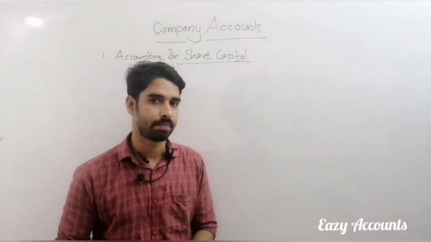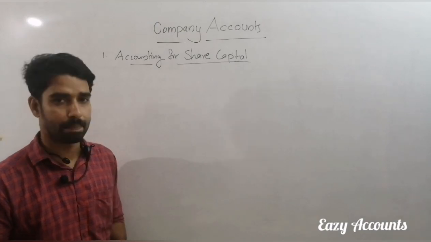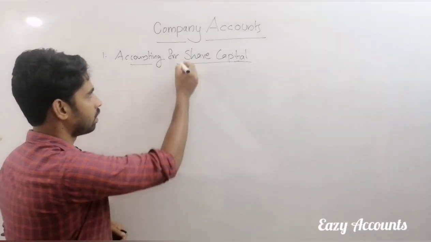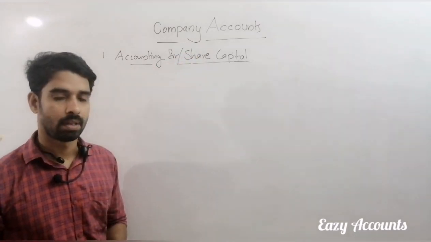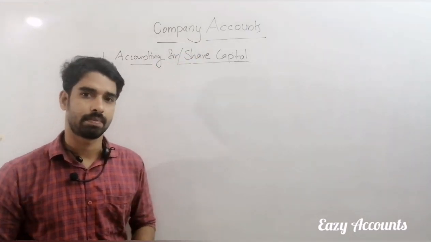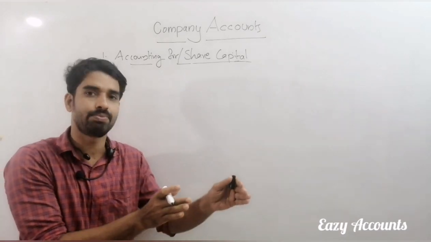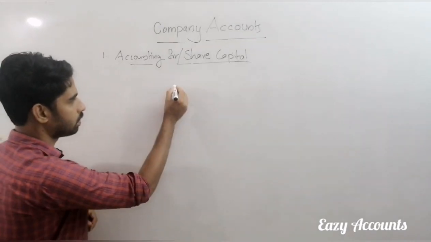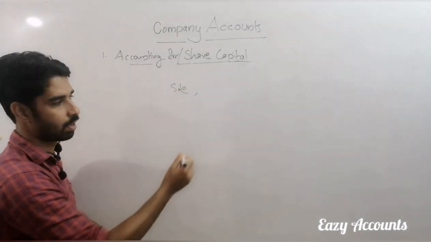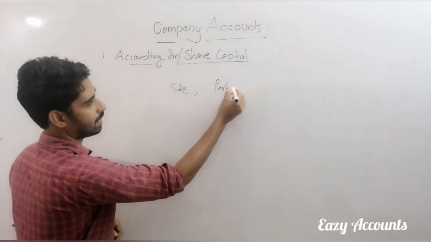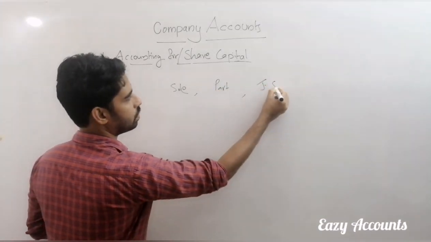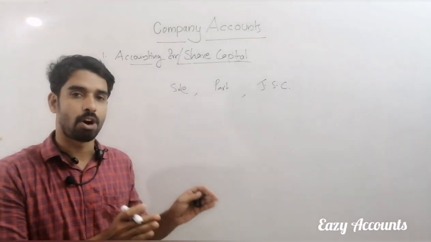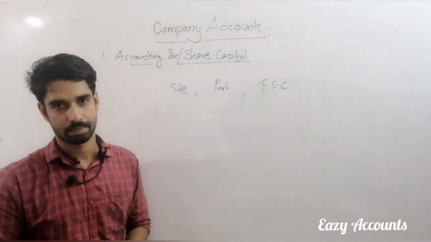See, we can go to the class. Accounting for share capital. See, the very important word is share capital. In the Plus 1 business study class, we studied forms of business organization. Mainly, we know sole proprietorship, partnership organizations and joint stock companies. These are the three very important forms of business organization.